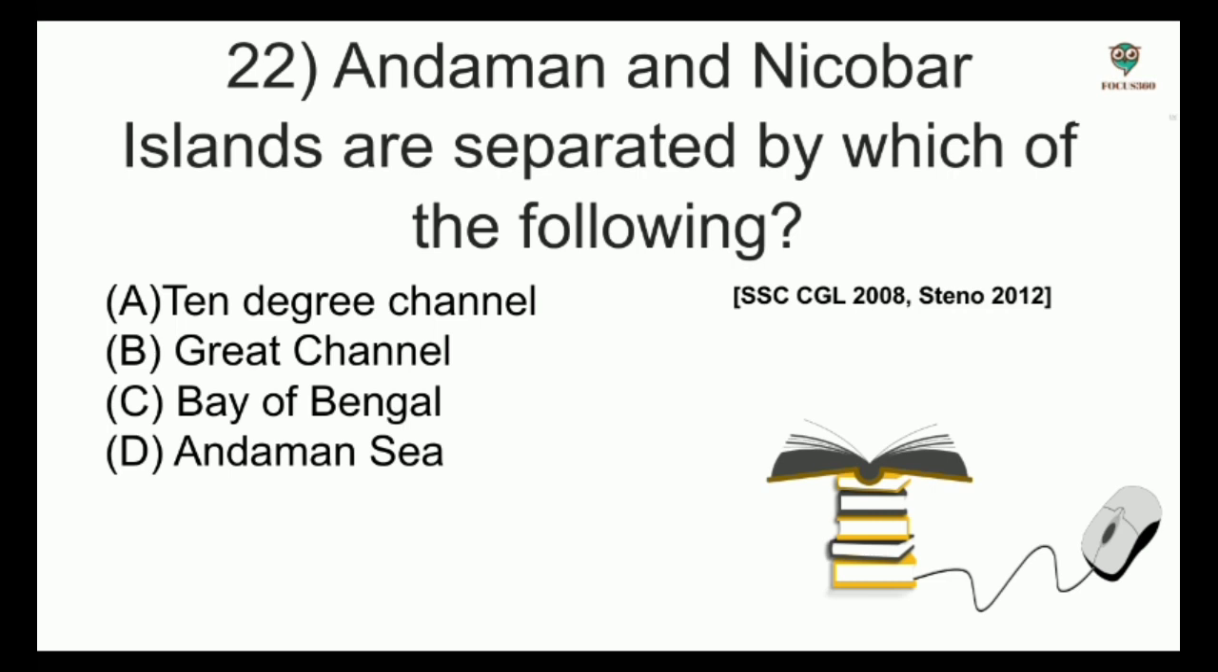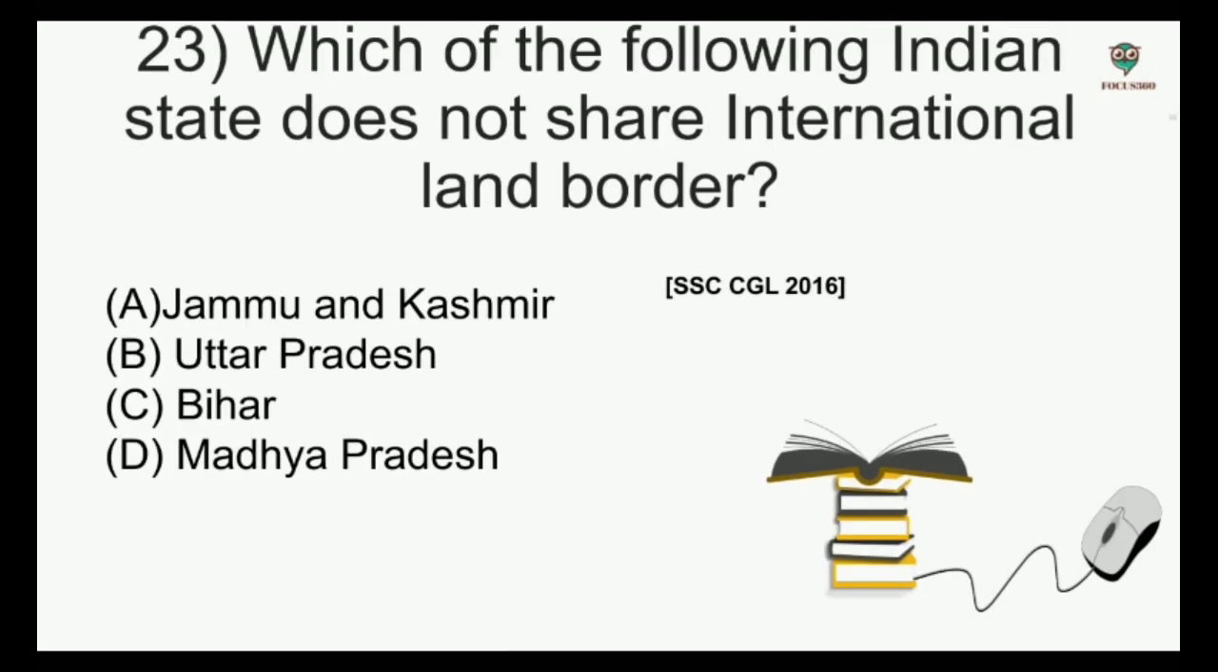Next, Andaman and Nicobar Islands are separated by which of the following? Options: 10-degree channel, Great Channel, Bay of Bengal, Andaman Sea. And the answer is 10-degree channel. Next, which of the following Indian states does not share an international land border? Options: Jammu and Kashmir, Uttar Pradesh, Bihar, Madhya Pradesh. And the answer is Madhya Pradesh.